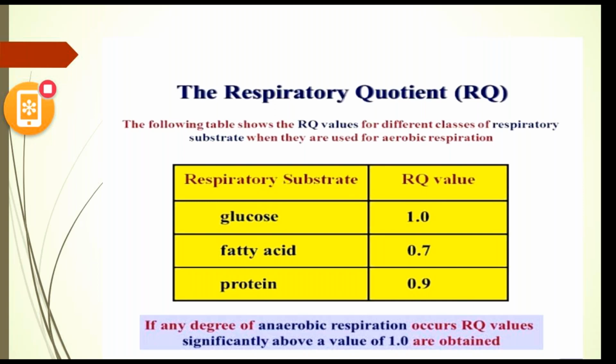For fatty acid, the RQ value is 0.7, because the utilized and outcoming products vary. For protein, we get 0.9, because it varies in consuming and utilizing. So, next slide.